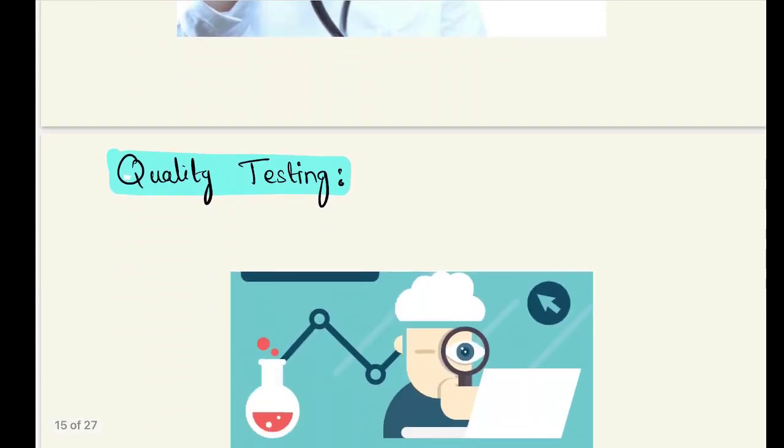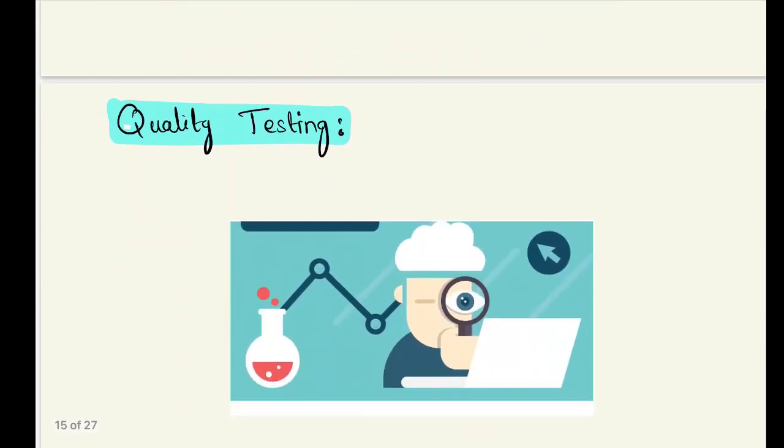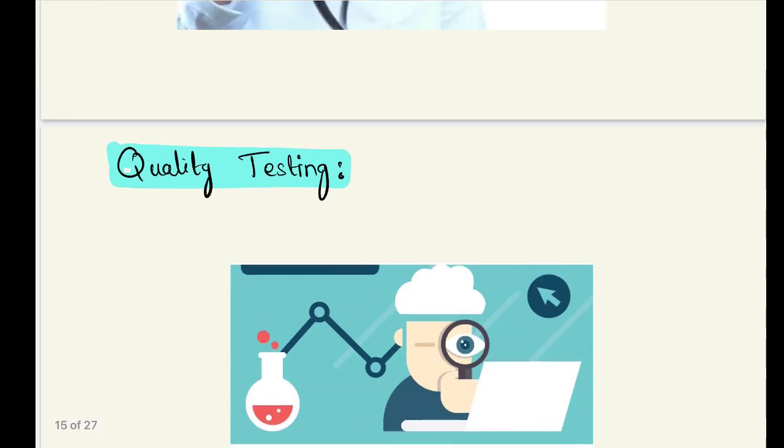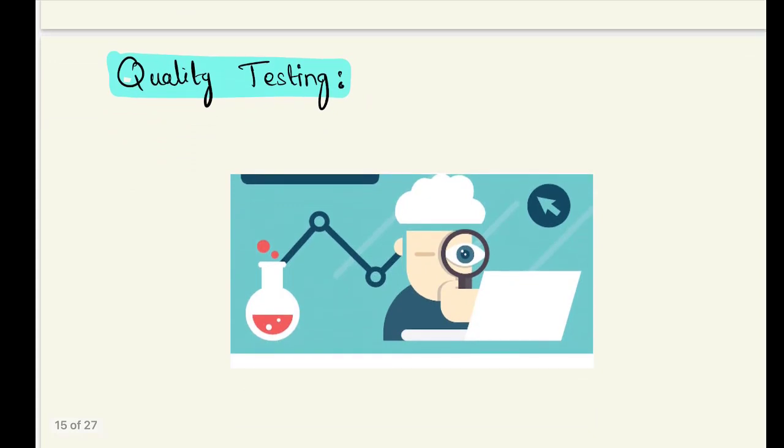And the next application is quality testing. Quality testing is another important use of statistics in every area of life. We do a sample test of what we expect to buy to get the best. If the sample test that we have done passes the quality test, we want to buy it.